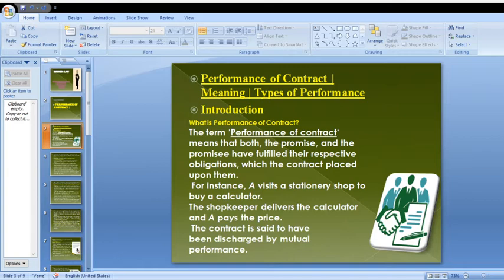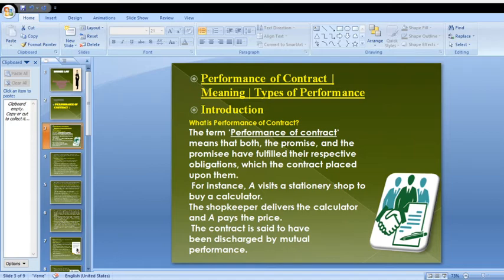The term performance of a contract means that both the promisor and the promisee have fulfilled their respective obligations which the contract placed upon them.